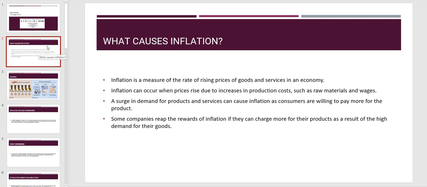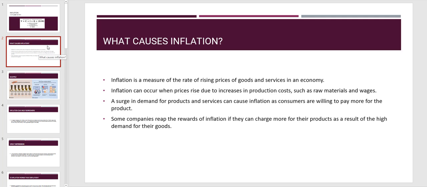Inflation is a measure of the rate of rising prices of goods and services in an economy. Inflation can occur when prices rise due to an increase in production cost, such as raw material and wages. A surge in demand for products and services can cause inflation as consumers are willing to pay more for the product. Some companies reap the reward of inflation if they can charge more for their product as a result of higher demand for their goods.